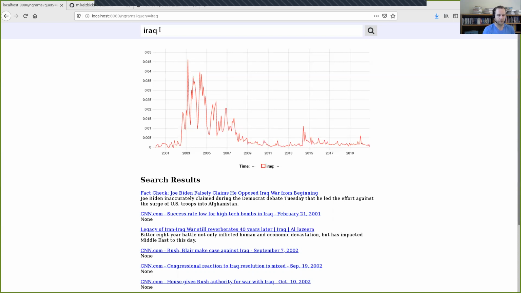Something that's a little bit harder, though, is that we also need to know what time the web page was published. It's currently 2021, so if I have my web scraper going out and downloading web pages right now, I'm downloading them in 2021, but they could have been written long, long ago in the past. Say the New York Times, for example, has an archive of all of their articles that they've ever published, back into the 1800s, available online. And it's important for us to be able to, given one of those articles, determine when it was actually published, so that it can go into the appropriate column in a graph like this.